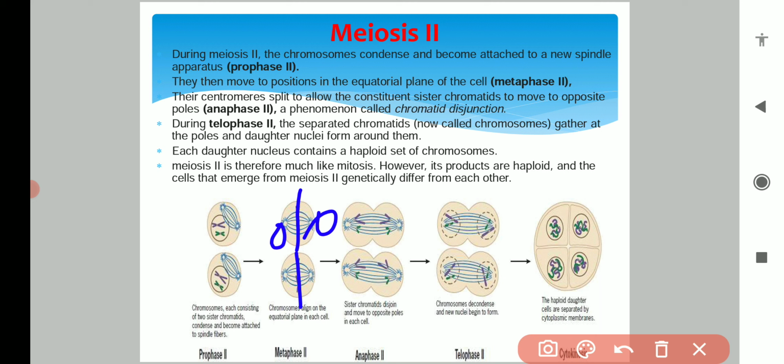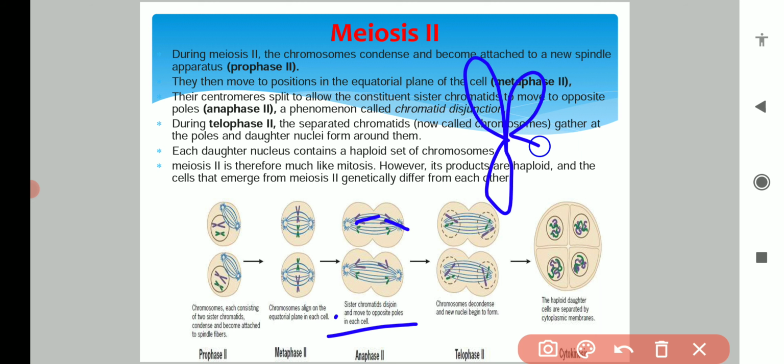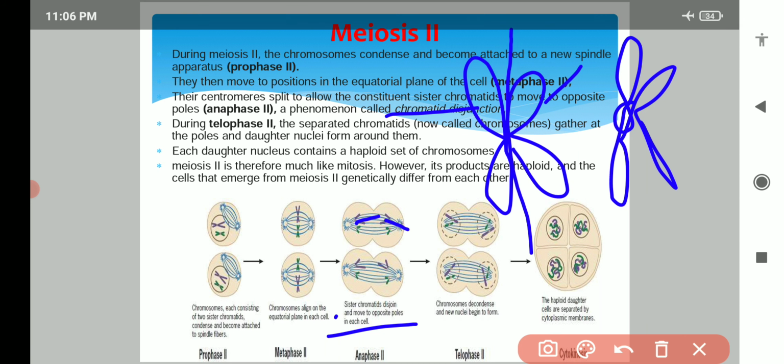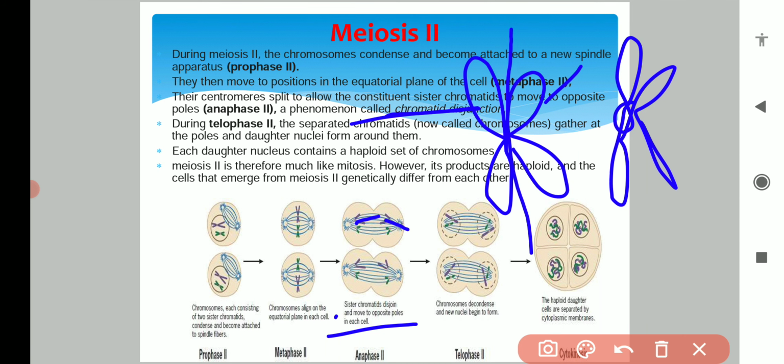The spindle gets attached to the chromosomes, and the chromosomes arrange themselves at the metaphase plate. This is the characteristic of metaphase second. After that, the cell will enter into anaphase second. During anaphase, the chromosomes move to the opposite poles. Here, each chromosome is duplicated, meaning it has two chromatids. So now chromatid separation will occur: one chromatid will go to one pole and another chromatid will go to the other pole.